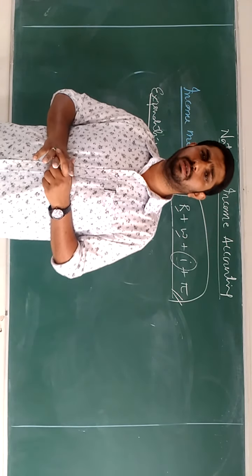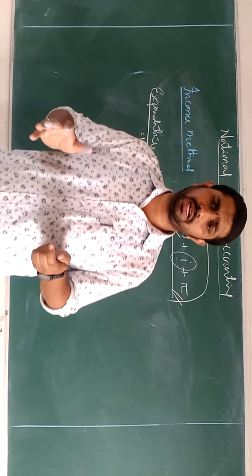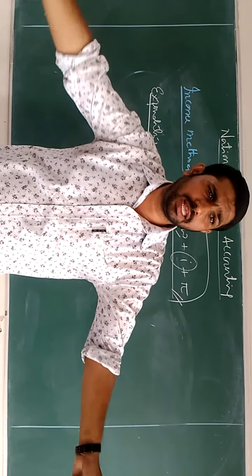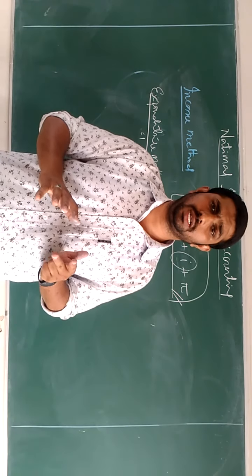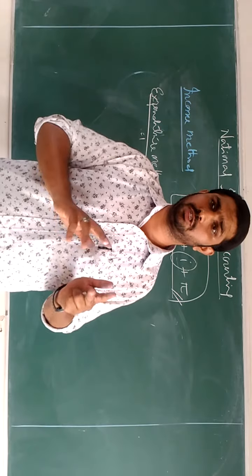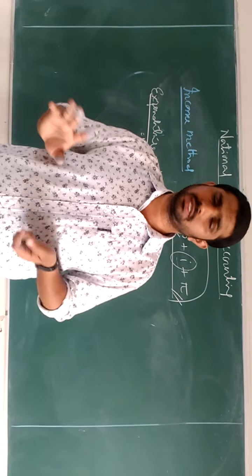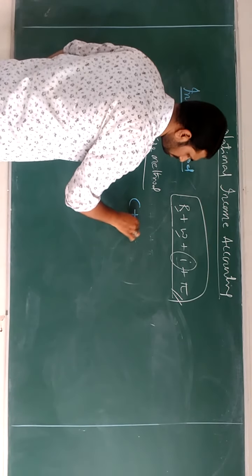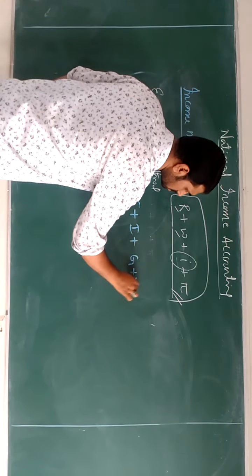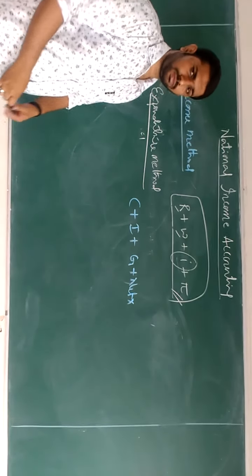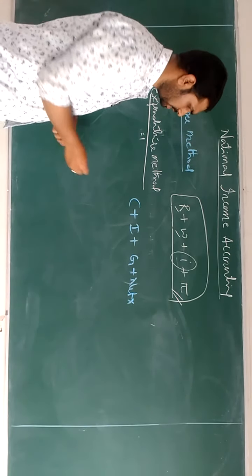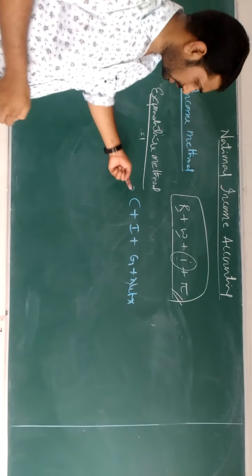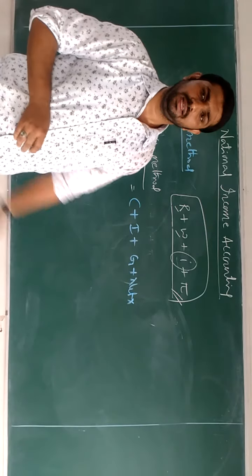It means whatever expenses have been done by the people of the country as well as the government in a year, if we sum up all the expenses, then that is called the expenditure method of calculation of national income. And the formula is very simple to remember under the expenditure method. That is C plus I plus G plus net X. So this is the formula which helps us understand the income of a country in some other extended way.